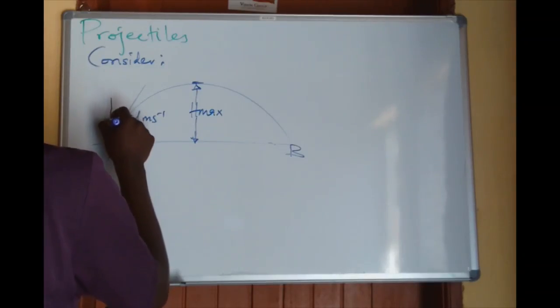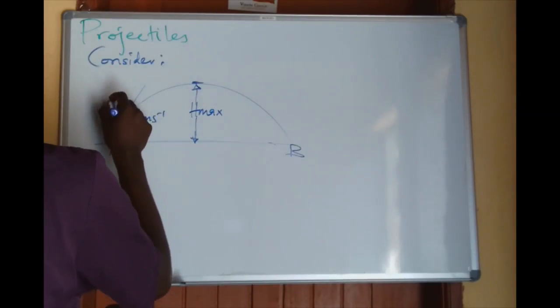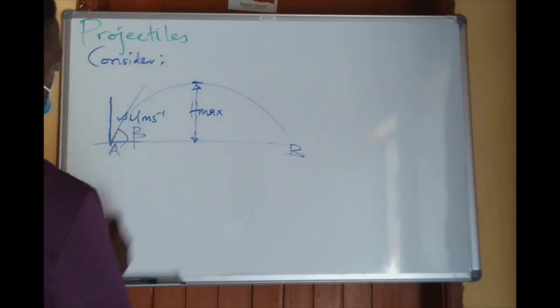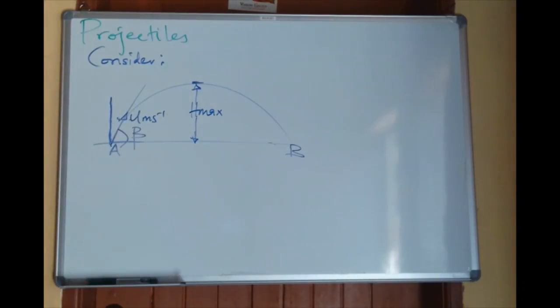If I put my axes here, this is the vertical axis and this is the horizontal axis.